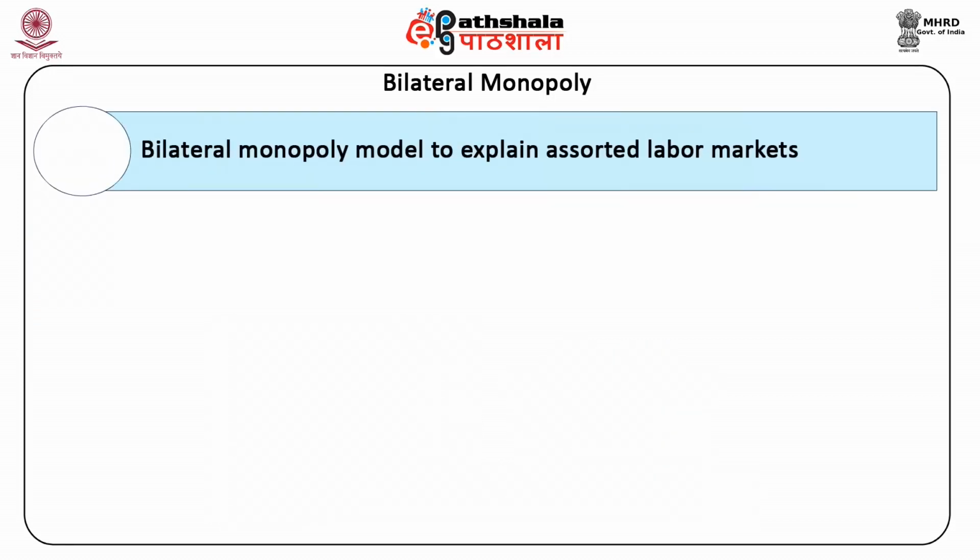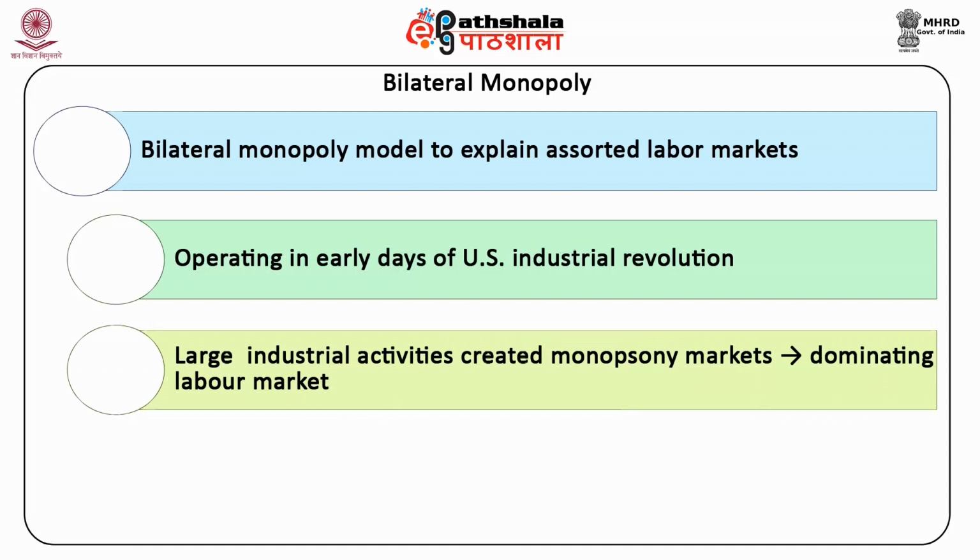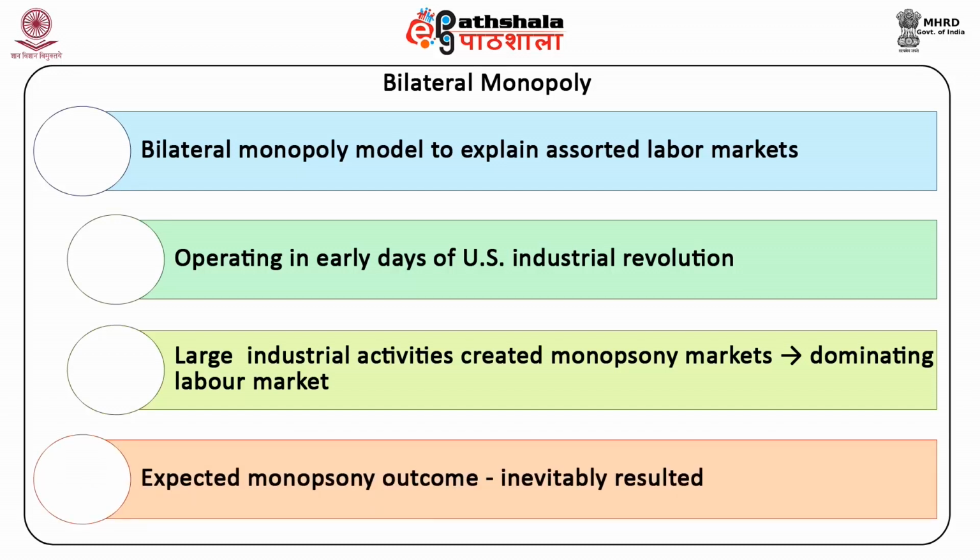The bilateral monopoly model was developed to explain assorted labor markets operating in the early days of the US Industrial Revolution, the late 1800s and early 1900s. During this period, large industrial activities, that is factories, mines, lumber operations, commonly created monopsony markets by dominating the labor market of a given community, so-called a company town. The expected monopsony outcome, especially low wages, inevitably resulted.